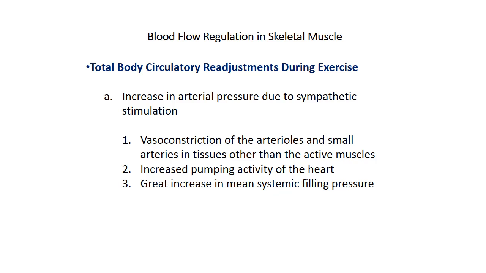The second factor for circulatory readjustment during exercise is increased arterial pressure due to sympathetic stimulation. Vasoconstriction of arterioles and small arteries in tissues other than the active muscles is seen. Increased pumping activity of the heart also raises arterial pressure. And finally, a great increase in mean systemic filling pressure is also seen, which increases arterial pressure during exercise.